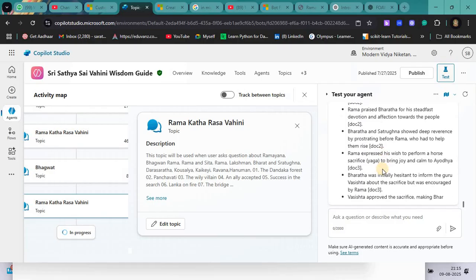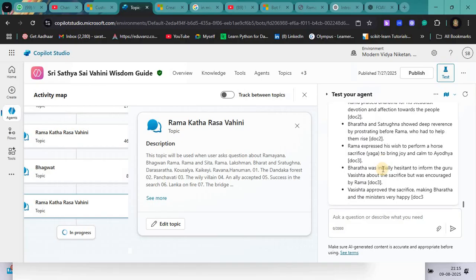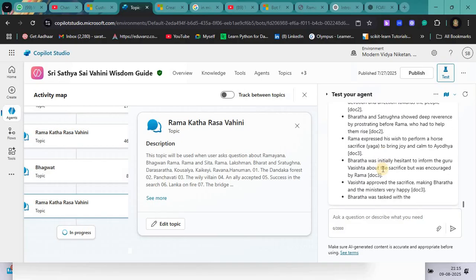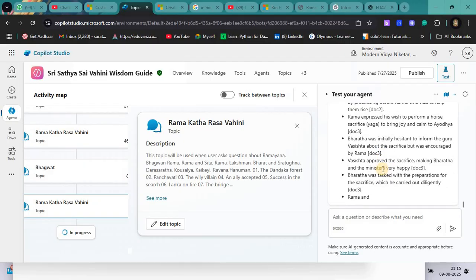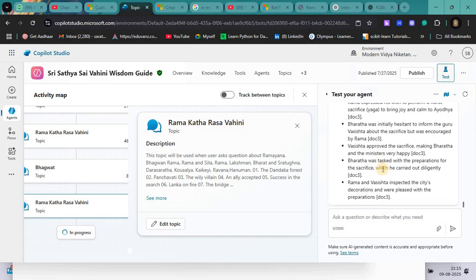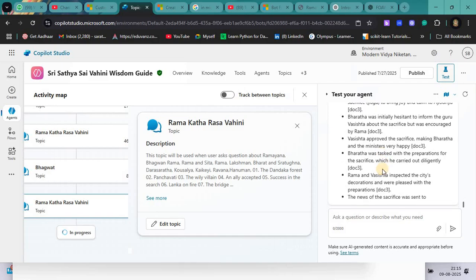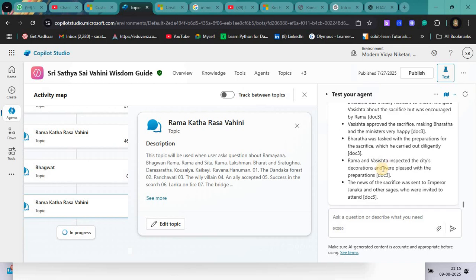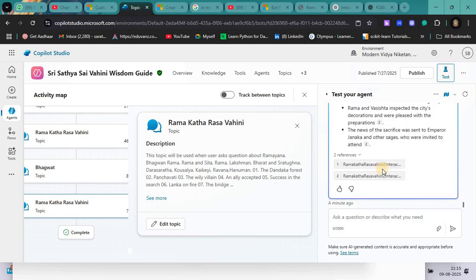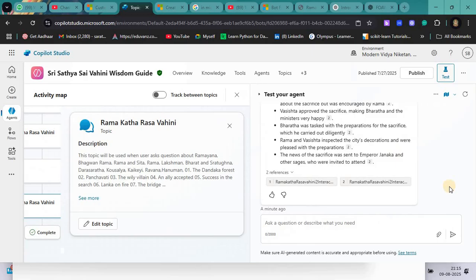So it is extracting from that particular knowledge. I showed you initially there are three knowledge databases: one is the website, another is the Ramakatha Rasavahini, and the third one is Bhagavad Katha. Now I asked a question from Ramayana, and it understands where to go and where to fetch. See, it is referring to the document Ramakatha Rasavahini, and let me make it bigger.